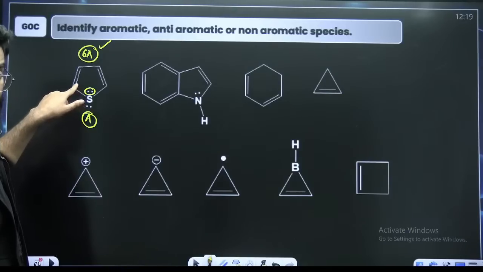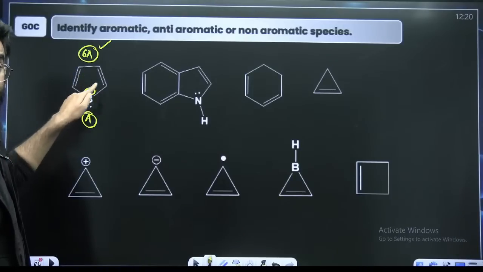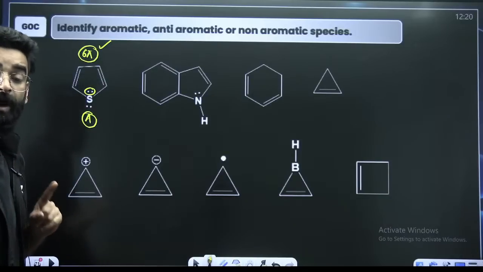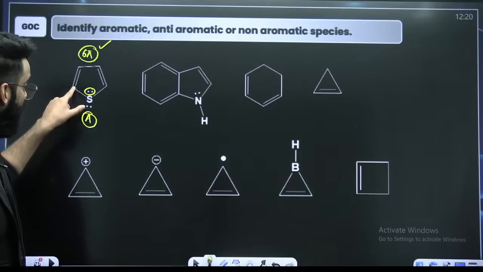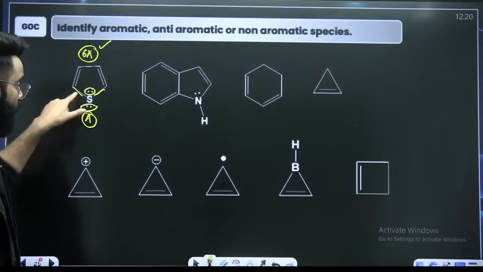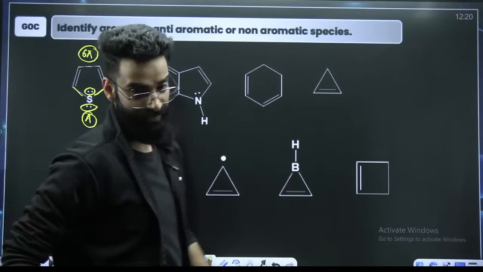I hope you remember. So we'll be counting only 2 sigma bonds and only 1 lone pair. So 2 plus 1, 3. Steric number here is 3, so it's sp2. That is the reason why it's planar, right? We have discussed all this.